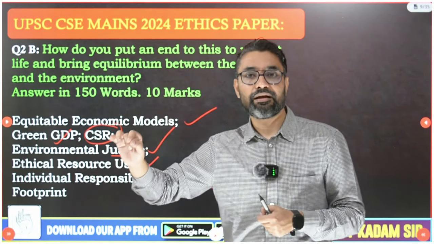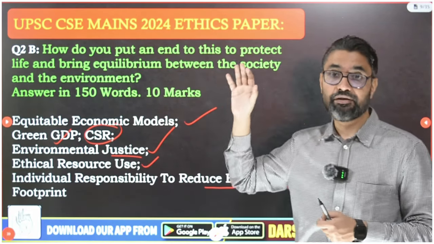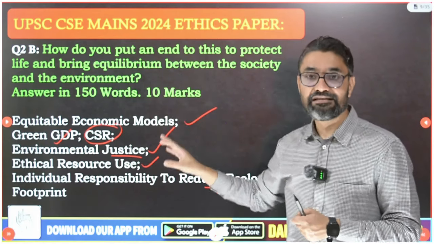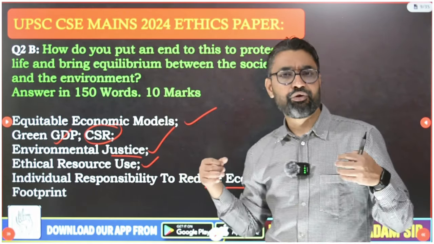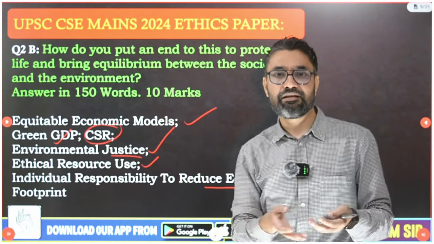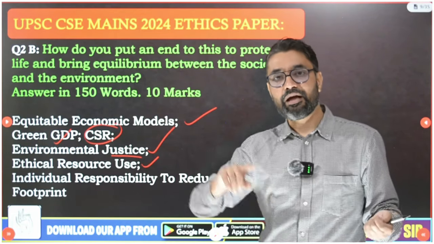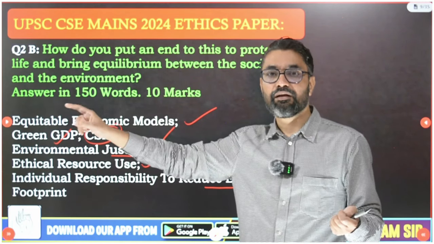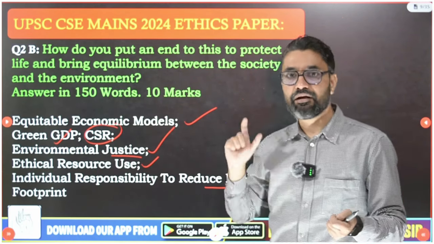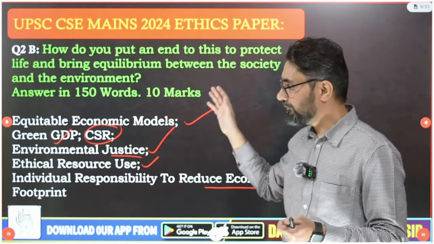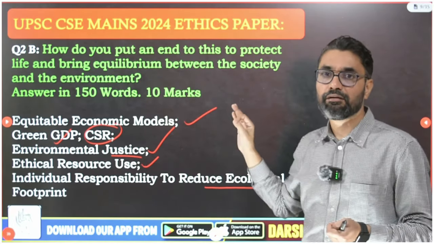And this is why, guys, the ethics paper matters. You need to study it well, separately, sincerely. People make this mistake: they think the ethics paper was very easy, I have written a very good answer, and they get 70-80 marks, while others score 140, 150. That totally destroys your Mains result. That's why, keep ethics as its own separate preparation.